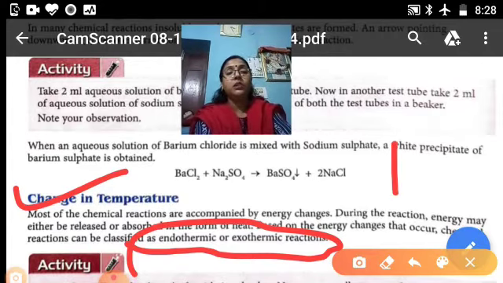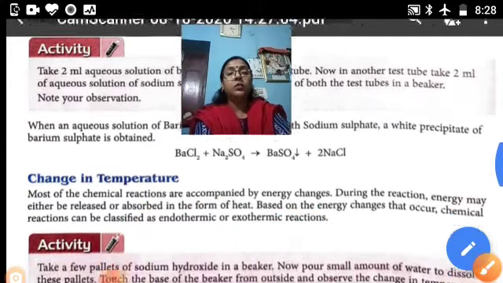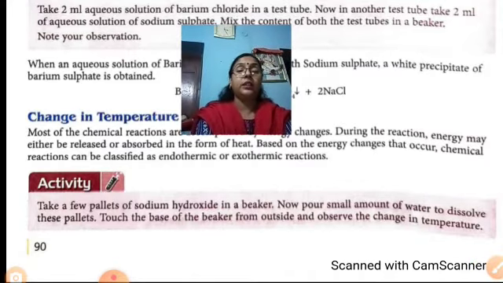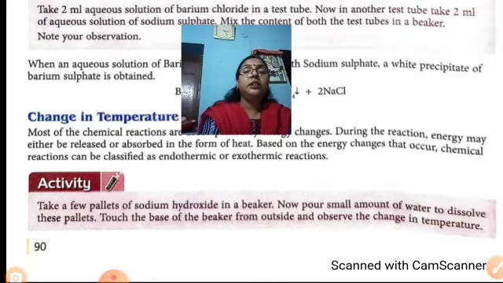Activity is given. Take pellets, pellets means lumps, pieces, tablets or chips, of sodium hydroxide in a beaker. Now pour some amount of water, and after some time, when the pellets dissolve, and you keep your hand near the base of the beaker, you will feel the change in temperature.